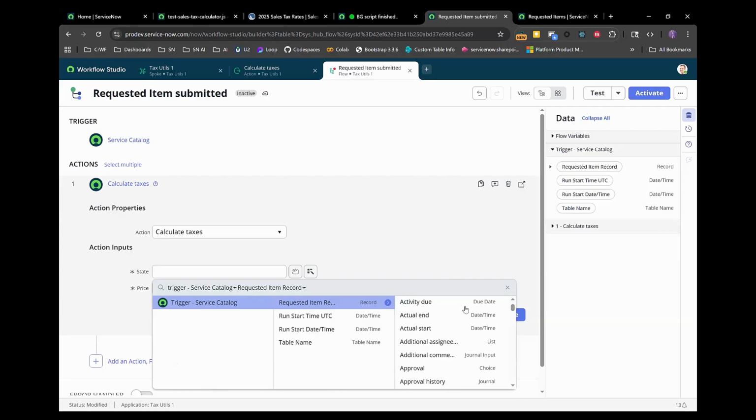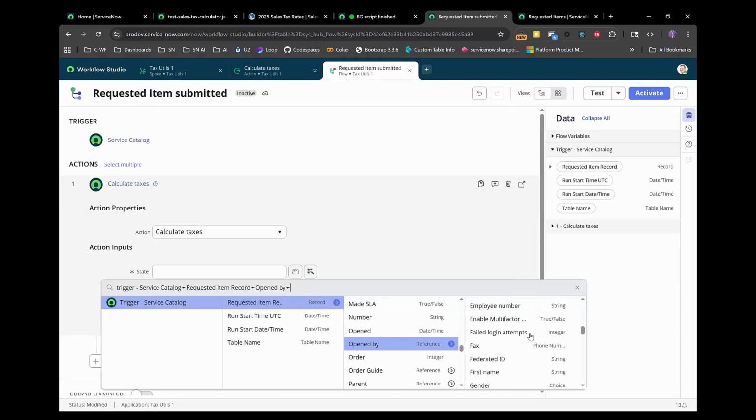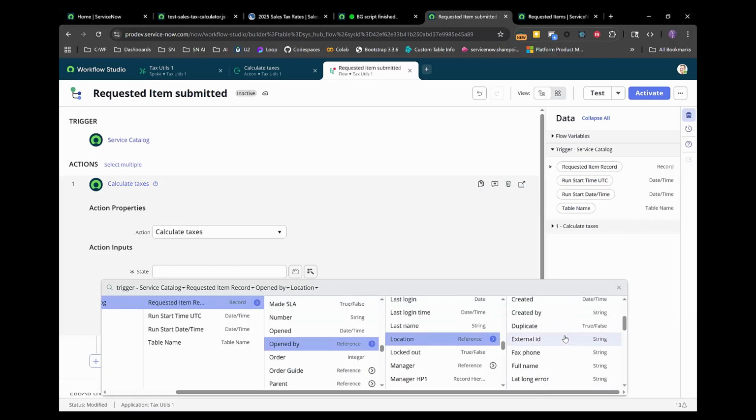All right, the requested item, we can go to, let's go to who created it. Or, sorry, who opened. And then we can find their location. And now that we have the location, we can find the state, right?